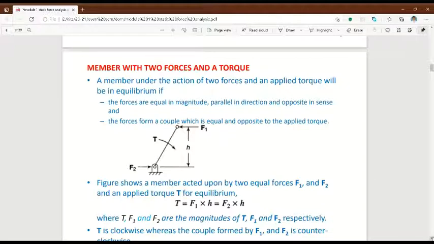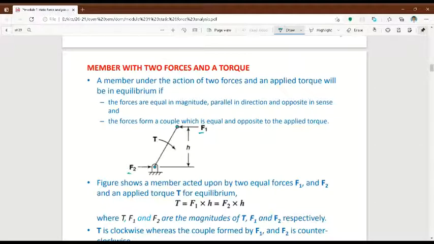Similarly here, torque. You know the force value, you know the force acting on this point, and definitely the force acting on this point will be in the opposite direction and of the same value. So F1 will be equal to F2. But they are asking you to find out the torque value.